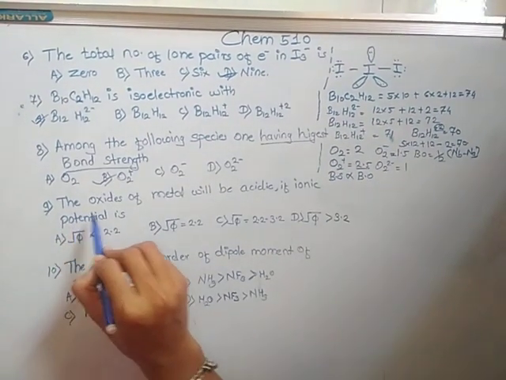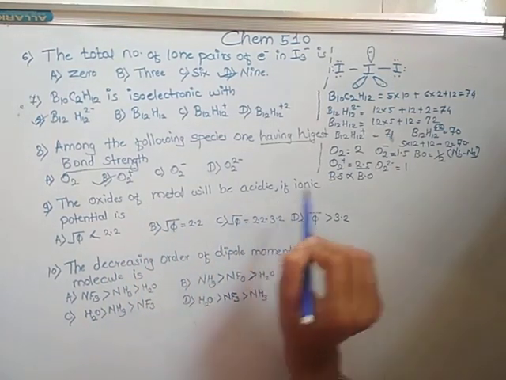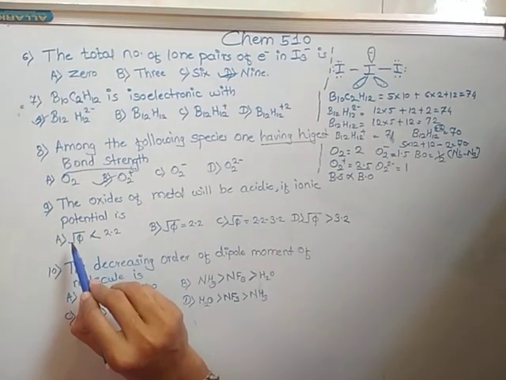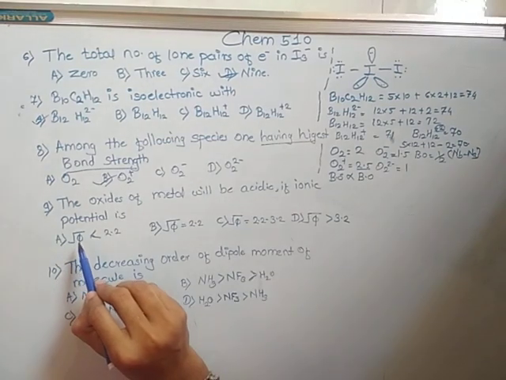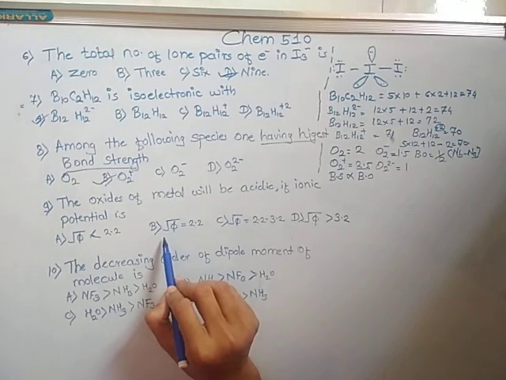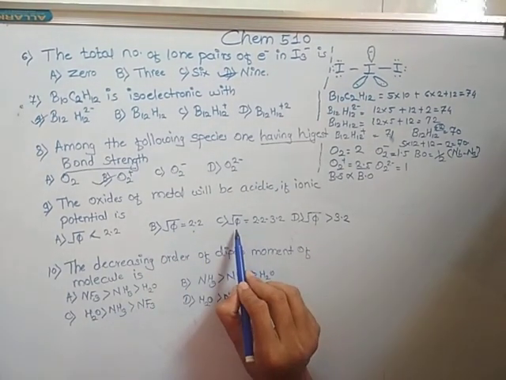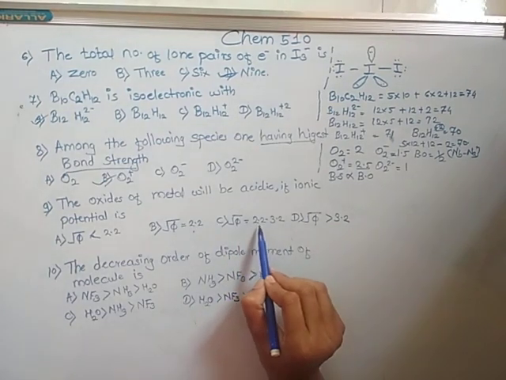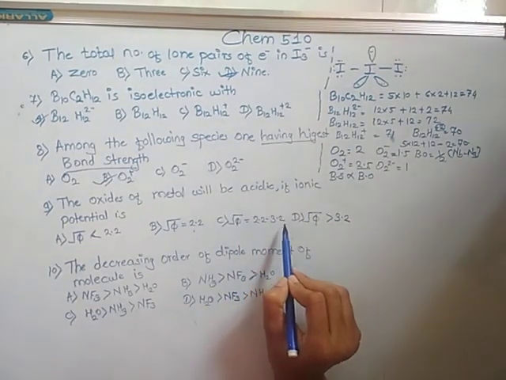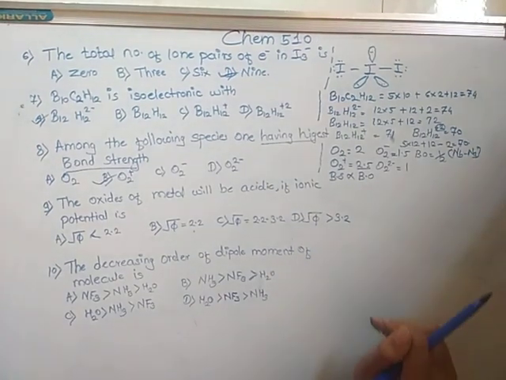9th one is, the oxide of a metal will be acidic if ionic potential root of phi is less than 2.2. B option, root of phi is equal to 2.2. C option, root of phi is equal to 2.2 to 3.2, and D, root of phi is greater than 3.2.